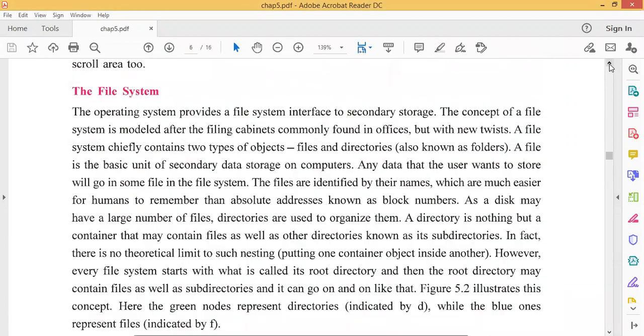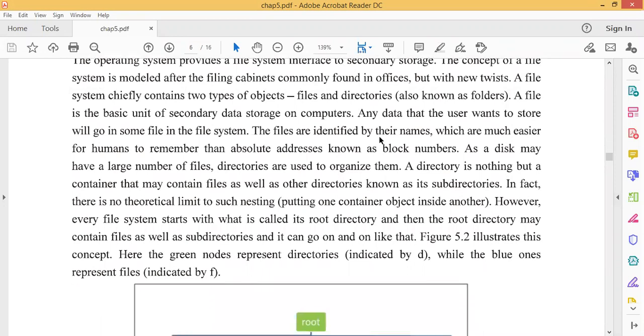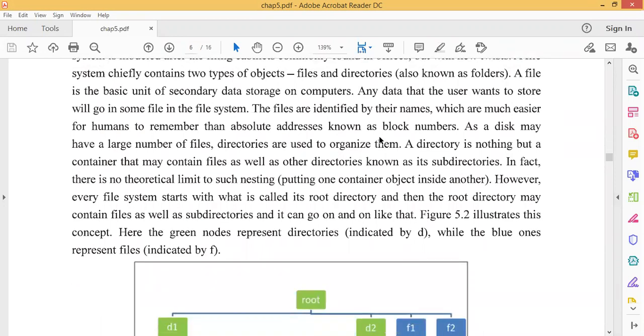We already covered the content of file and folder. The concept of file system is modeled after a filing cabinet. What is a file? In a computer there are two types of objects, files and directories. I also told you to underline this line: a file is the basic unit of secondary data storage on a computer.